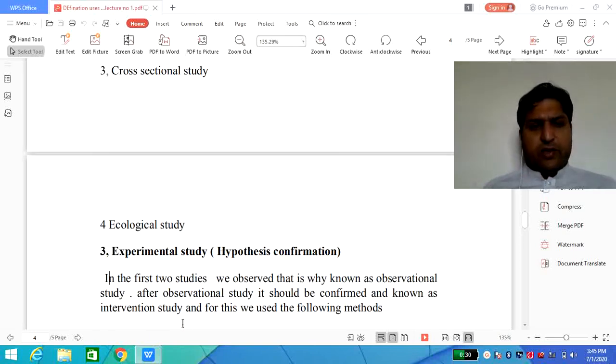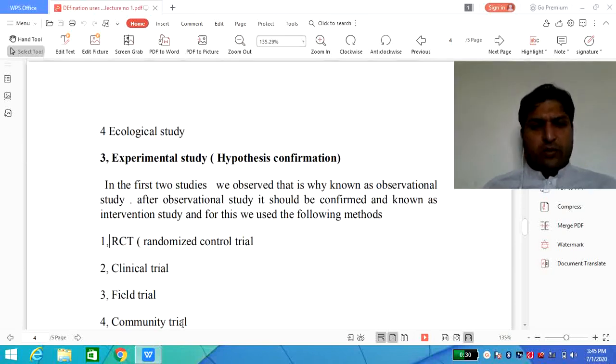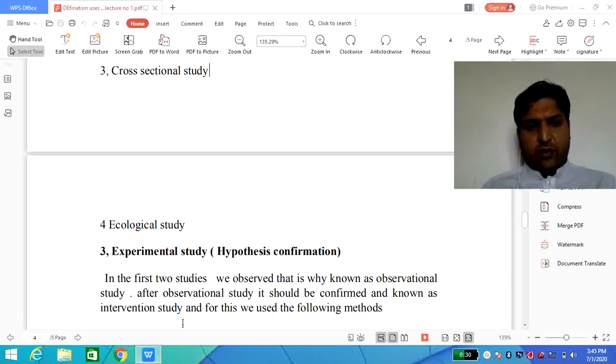The important ones here, which we will study later on, are the case control study and cohort study. And the last one that we mention is the experimental study. Of course, once we formulate the hypothesis, then we test the hypothesis, and in the last stage we confirm the hypothesis.